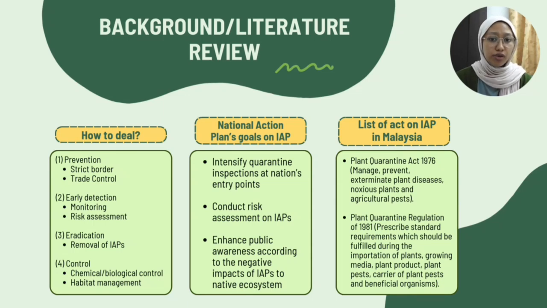Next, there are four steps to deal with invasive alien plants. First, prevention: strict border and trade control. Second, early detection, monitoring and risk assessment. Third, eradication: removal of invasive alien species. And last, control: chemical or biological control and habitat management.